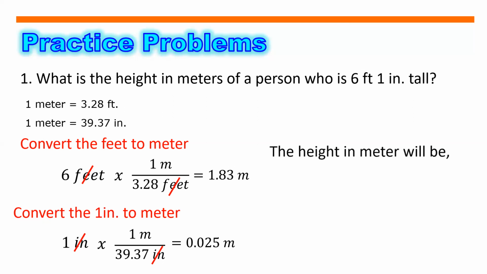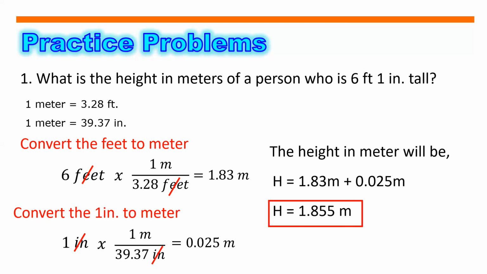So, gagawin natin yan para makuha natin yung total height ng person. So, i-add lang natin yung na-convert natin ng feet papuntang meter at yung inch papunta ring meter. So, yung 6 feet, 1 inch na person, ang kanyang height in meters is 1.855 meters.